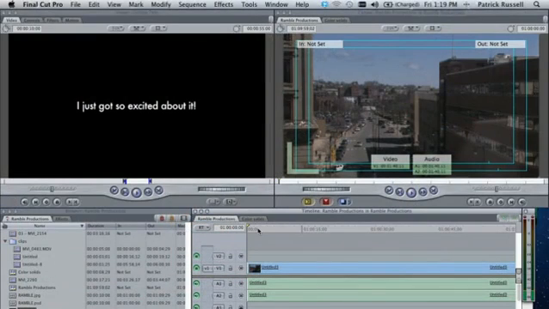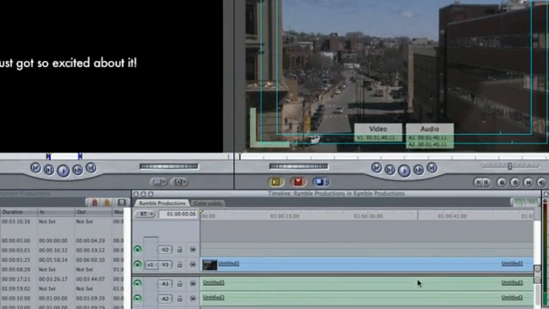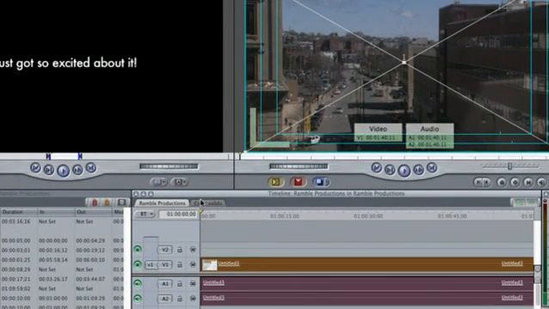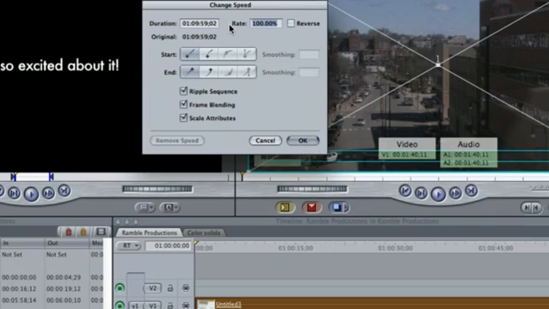First, you're going to start off by importing your media of the time lapse that you've recorded. Once you've inserted it on your timeline, you're going to select it and hit Command J. A change speed menu is going to open up.